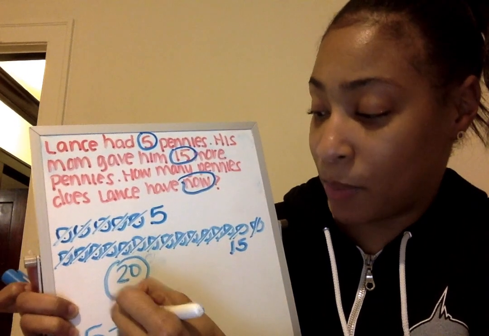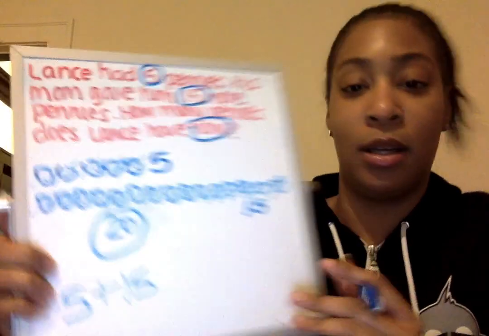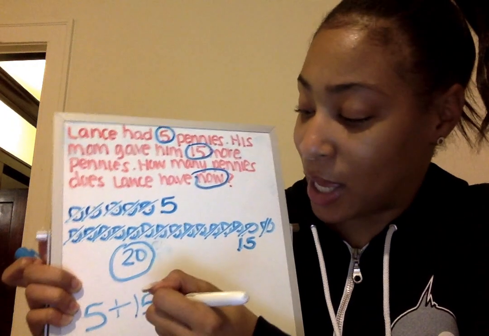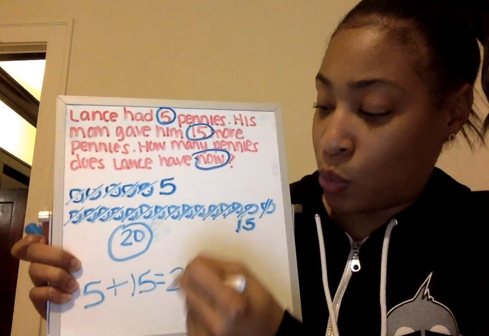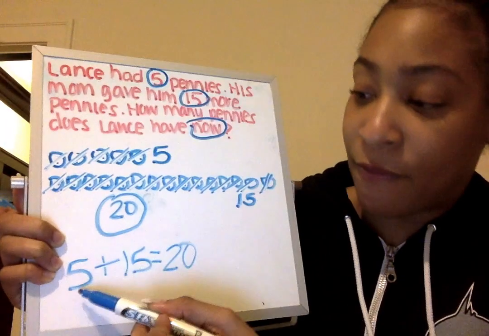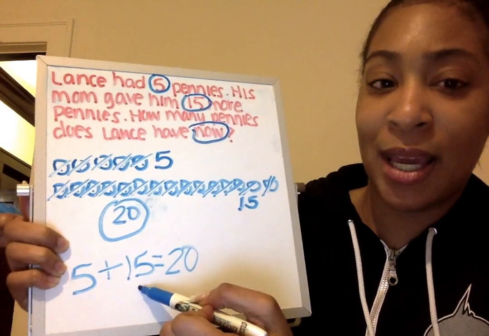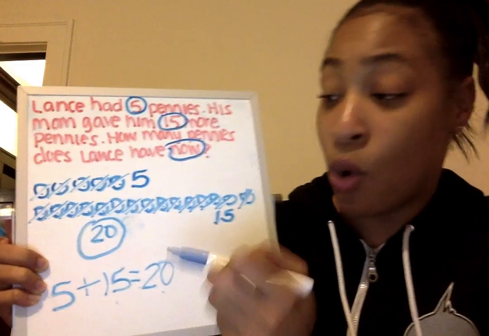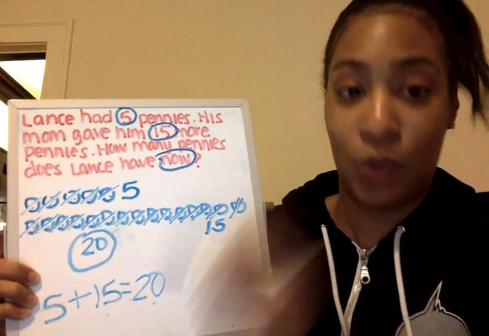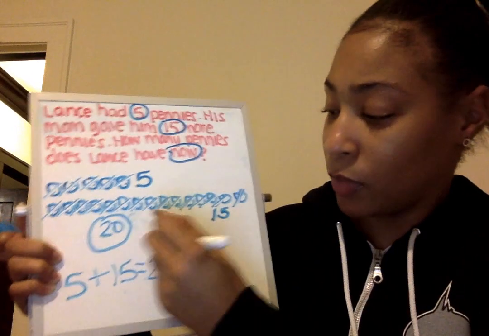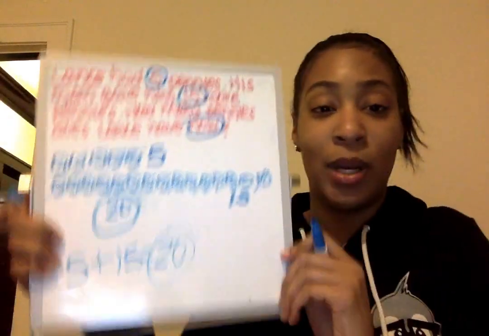So I'm going to write plus 15. And then never forget the equal sign. Our answer, 20. 5 plus 15 equals 20. Or 5 and 15 is 20. So Lance has 20 pennies.